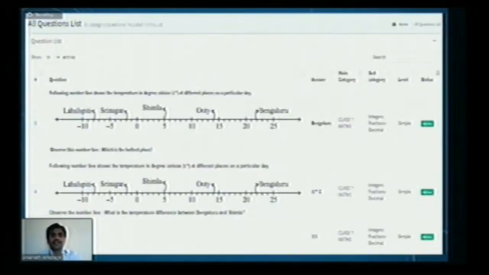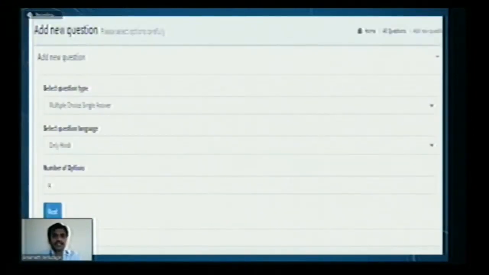And when it comes to question papers, we can add n number of questions. Recently, I created one test for my students, and you can see the sample question paper and sample questions, how I added questions, answers, and everything. So this is the screen for adding a new question, how you can add a new question.